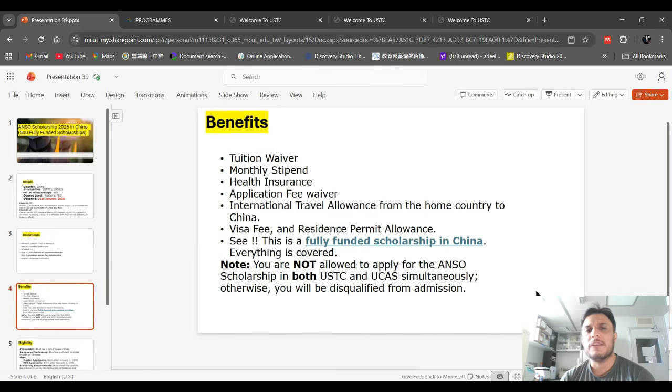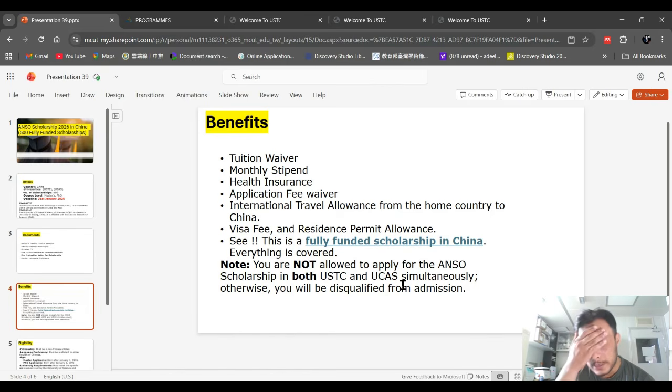Now, what kind of benefits will you get from this scholarship? A total tuition fee waiver, monthly stipend, health insurance, application fee waiver, and international travel allowance from your country. If you successfully get the scholarship, you are eligible to get your travel ticket also. Everything will be covered.